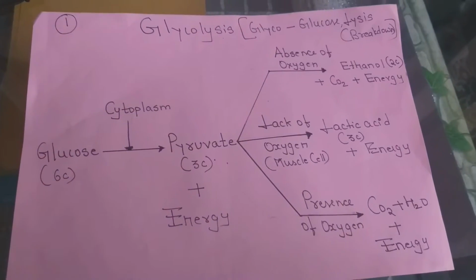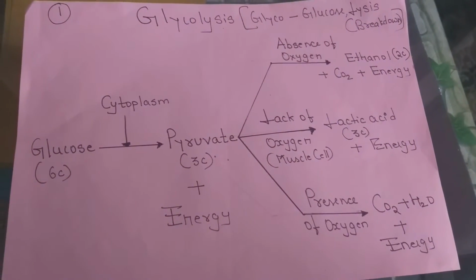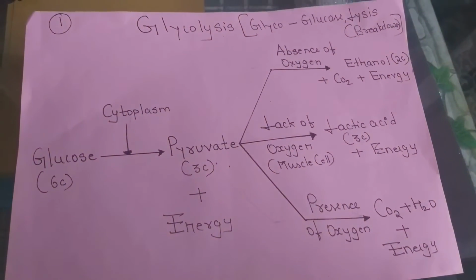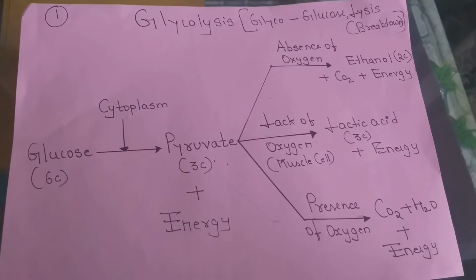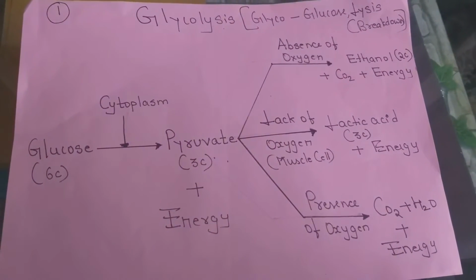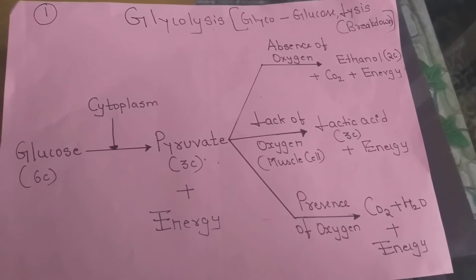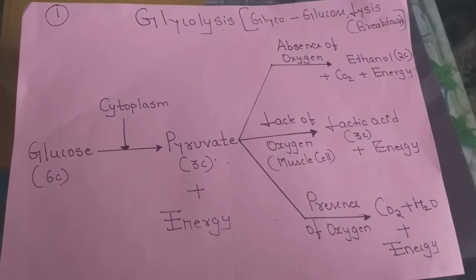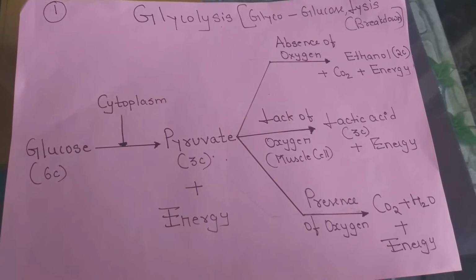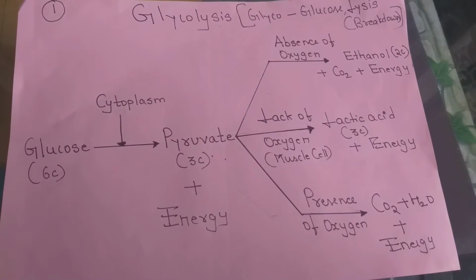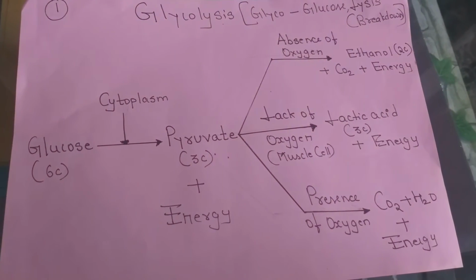Good evening, students. Through the process of nutrition, whatever food is being used up by the body needs to reach each and every cell of the body in order to release energy. The release of energy takes place through different pathways in different organisms. Certain organisms may do it in the presence of oxygen, and certain organisms may take a pathway wherein they release the energy in the absence of oxygen.